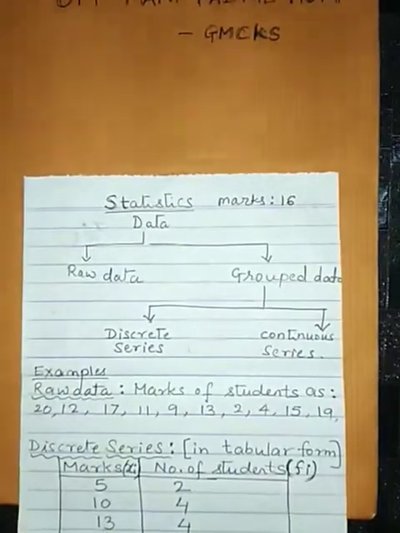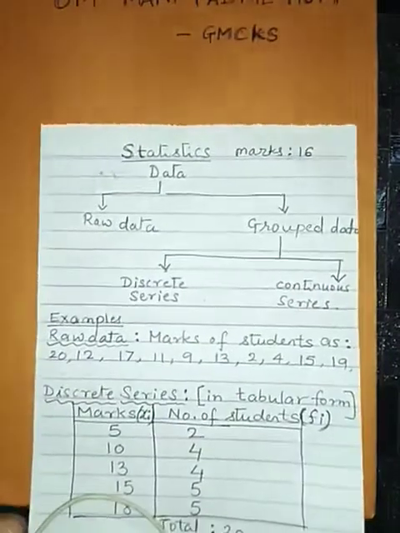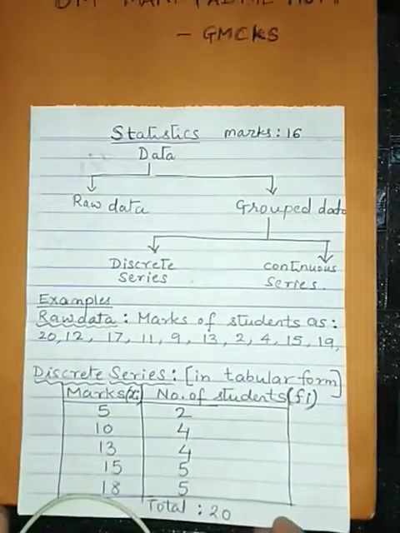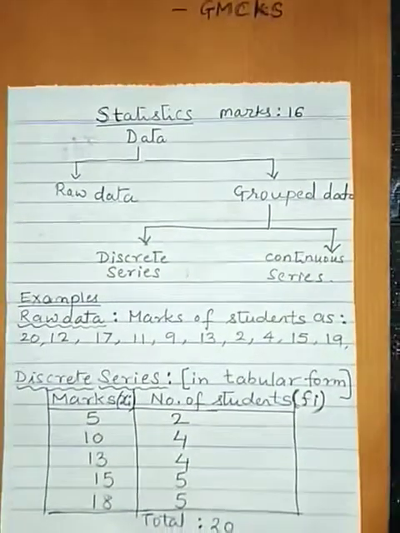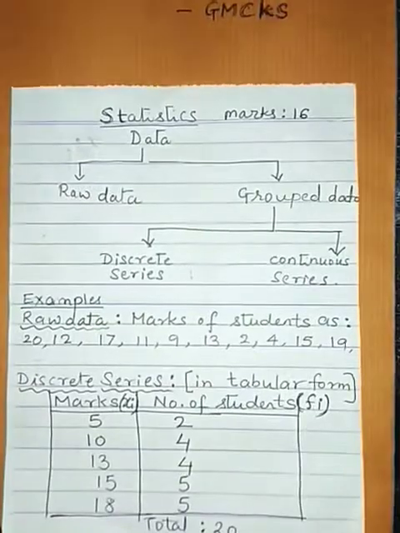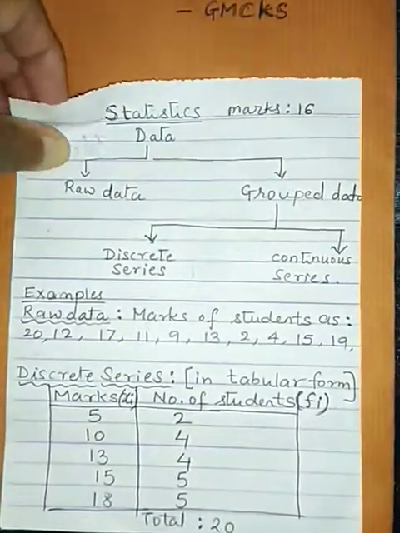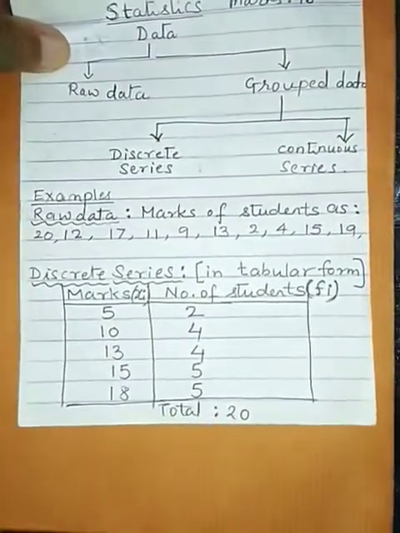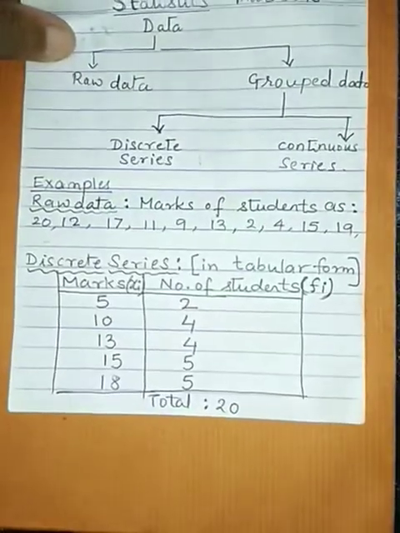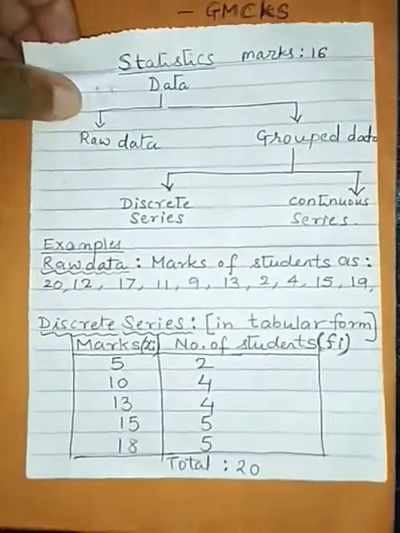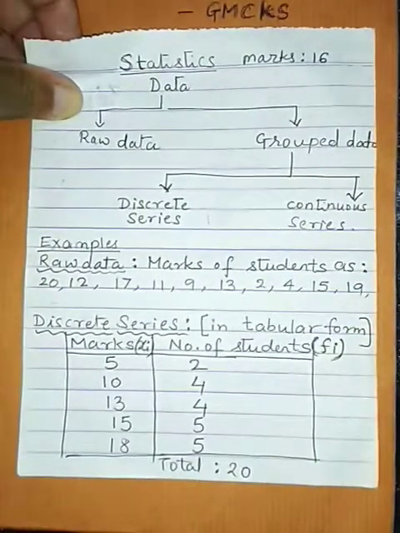Look at example number 2. This is an example of discrete data. This is in tabular form. You can see that there are 20 students and their marks are given. Naturally we need to write these in tables, right? So the marks obtained by the students are 5, 10, 13, 15 and 18, and the numbers of students are 2, 4, 4, 5, 5. The total will be 20.